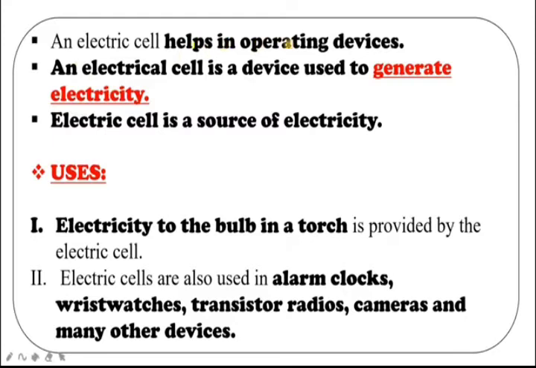Electric cell. An electric cell helps in operating devices. An electric cell is a device used to generate electricity. And the next property, an electric cell is a source of electricity. Now let's move to the uses of electricity. Electricity to the bulb in a torch is provided by the electric cell. That's the first use. The second use, electric cells are also used in alarm clocks, wristwatches, transistor radios, cameras, and many other devices. Okay, these are the uses.